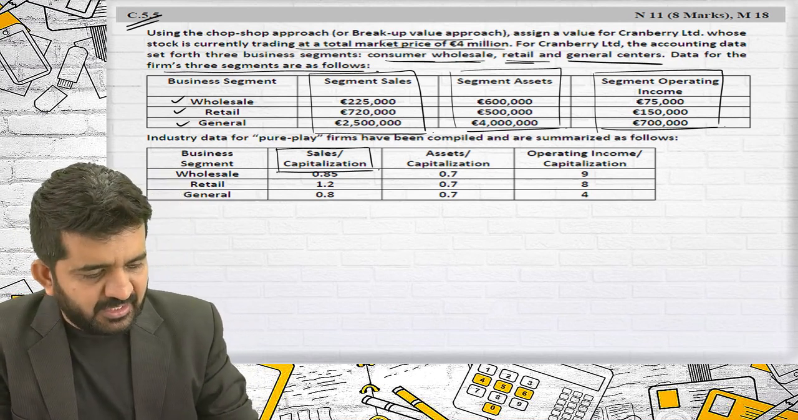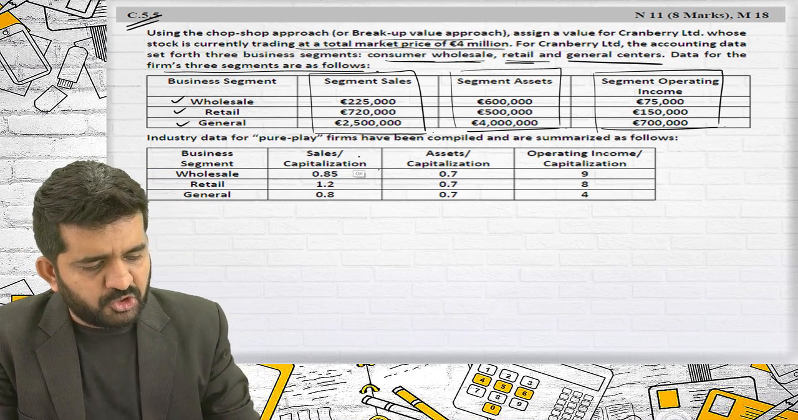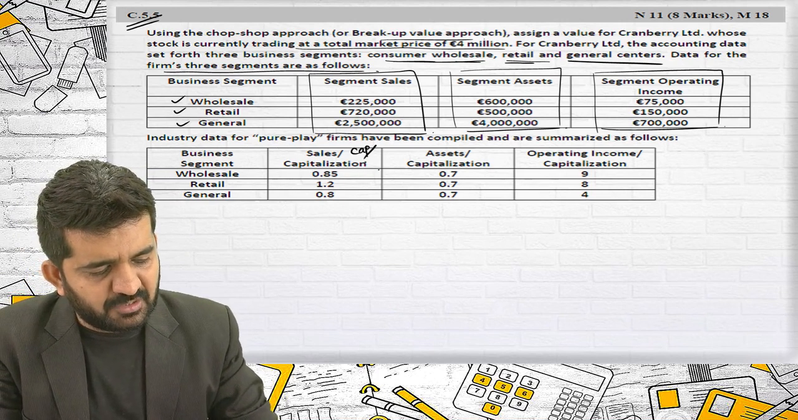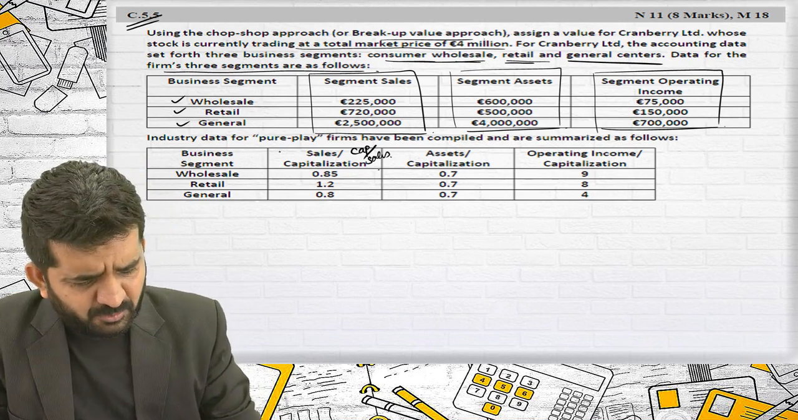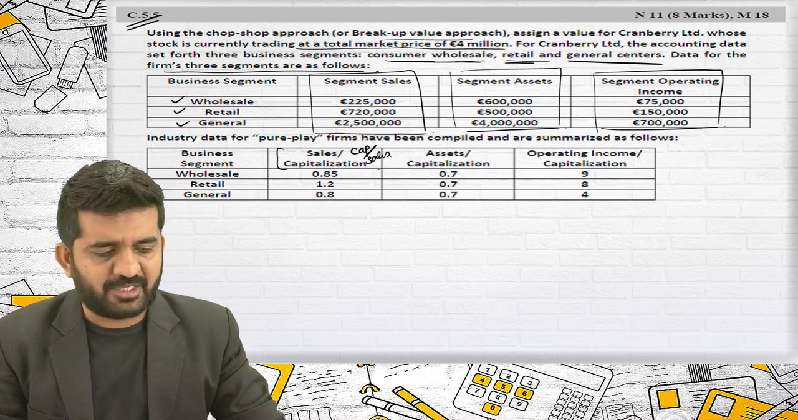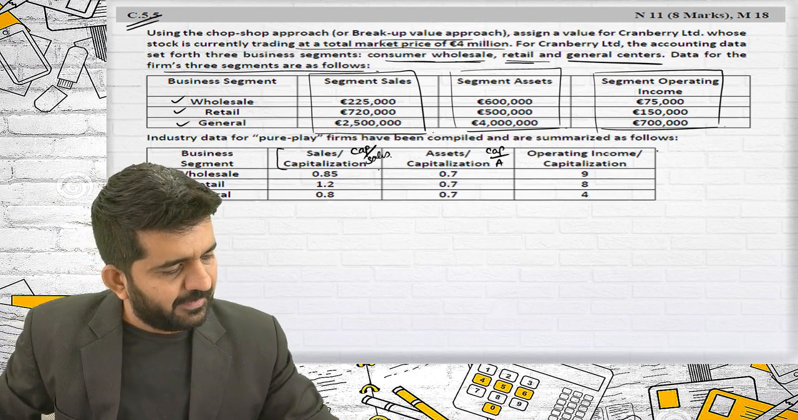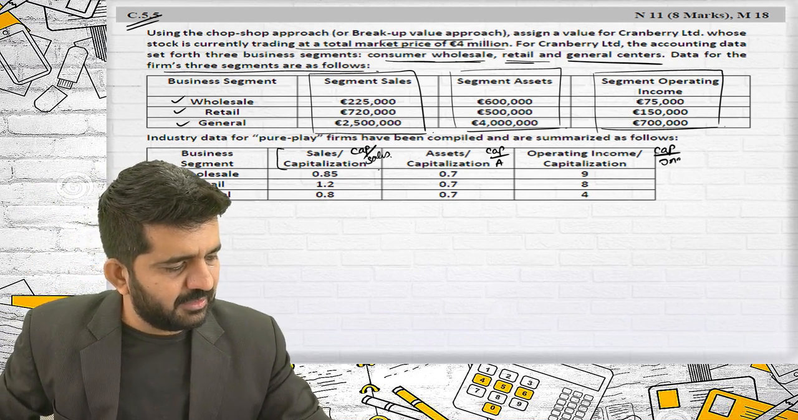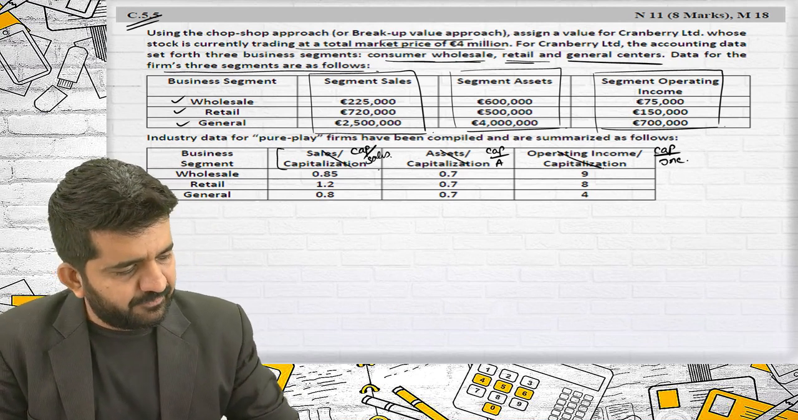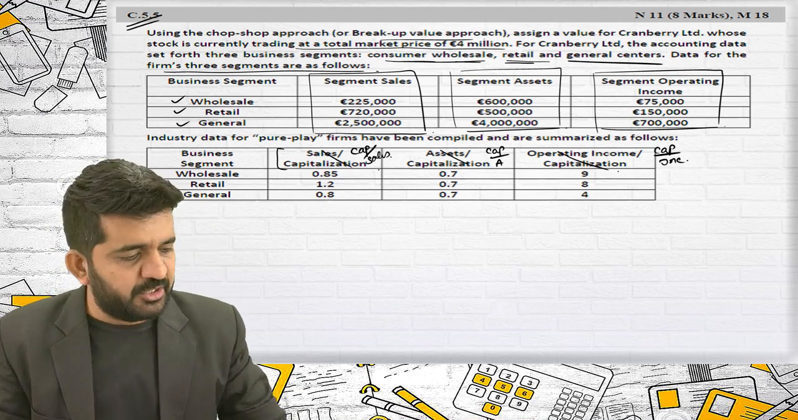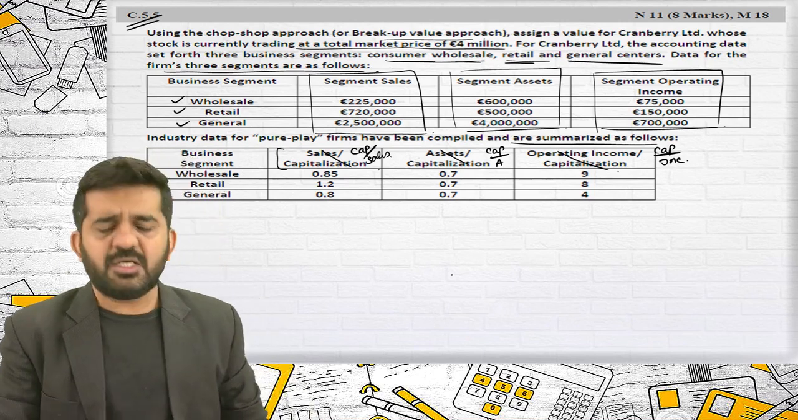Now, I feel that in this question this information should be given in a different manner. It is given as sales by capitalization is 0.85. What should be given is capitalization by sales is 0.85. How they have drafted this, I don't know, but it should actually be capitalization by sales, capitalization by assets, and capitalization by income. I cannot say whether it is correct or incorrect, but so as not to confuse the student, they should have given this information. Industry data for the pure play firm has been compiled and summarized as follows.